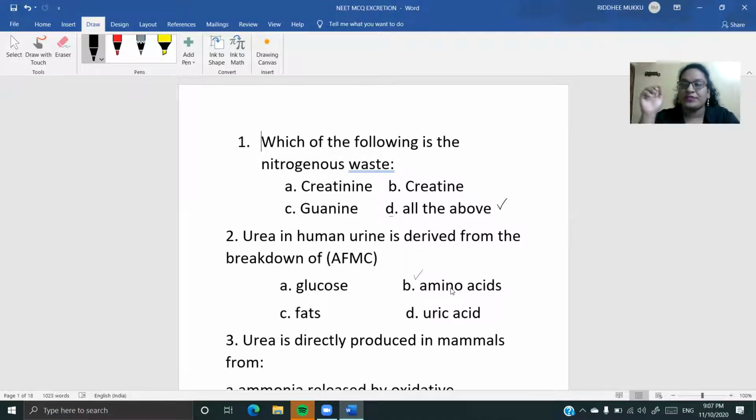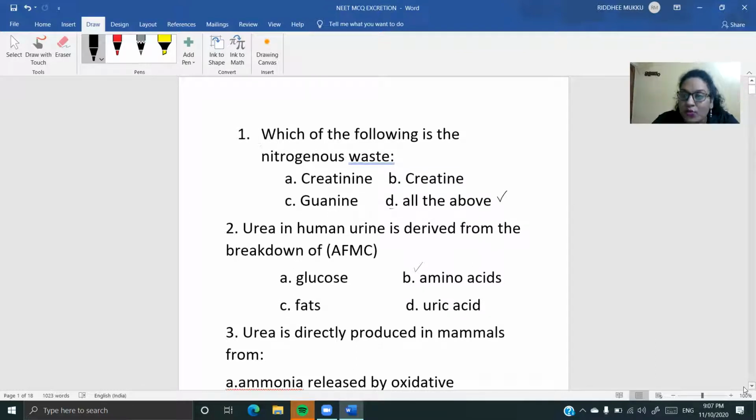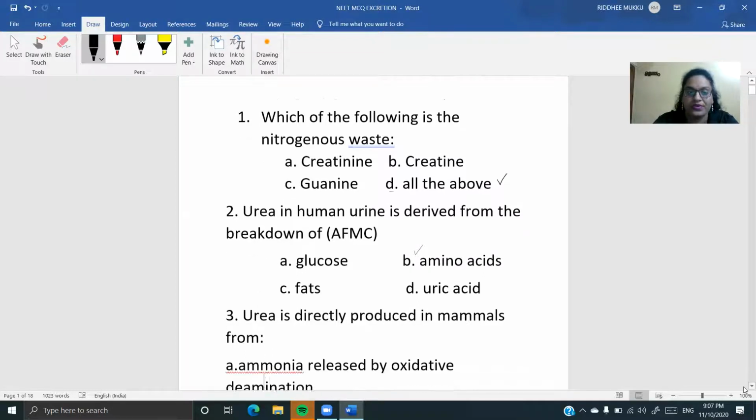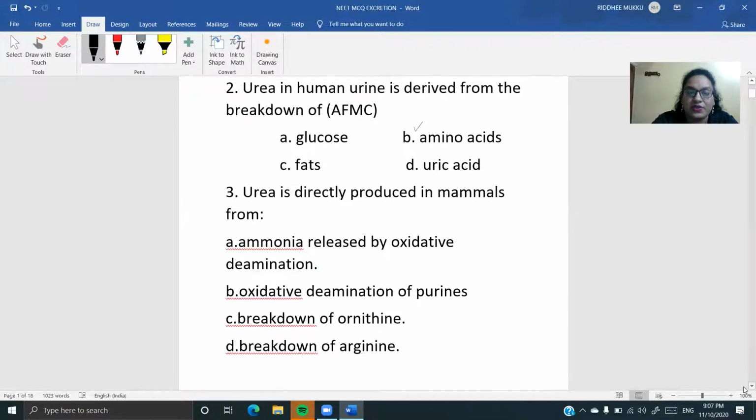Because the catabolism of proteins releases amino acids, and amino acids can be further catabolized, or used in the building of proteins, or converted into another form of amino acids. But when amino acids are being catabolized, they are deaminated into ammonia. And that ammonia along with carbon dioxide enters the liver for the ornithine cycle, and it produces urea.